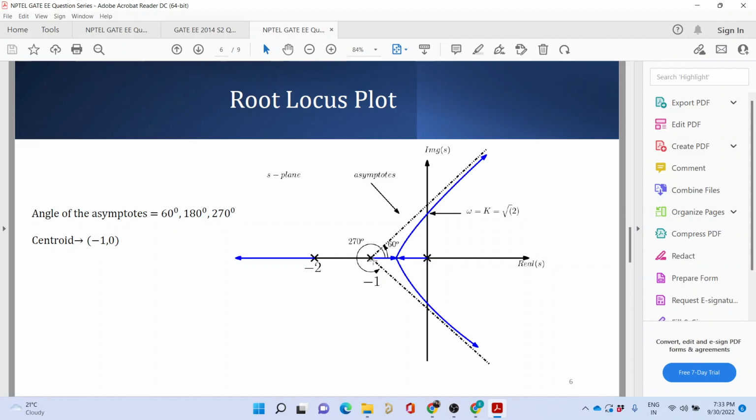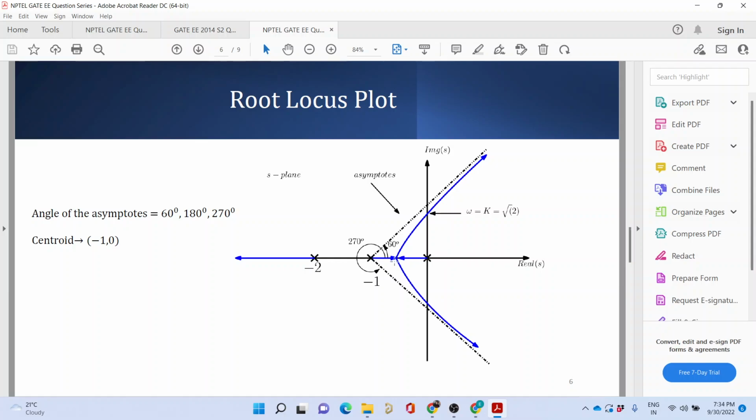So there are 3 asymptotes, one lying along the real part of s axis, the x axis, and the others along these lines.